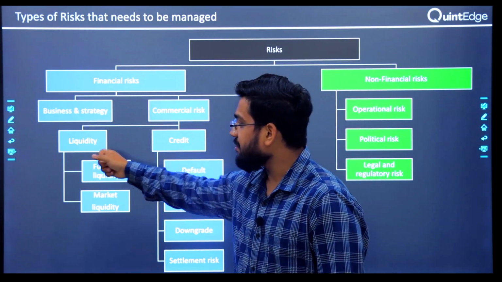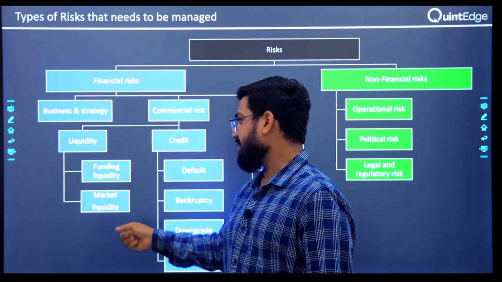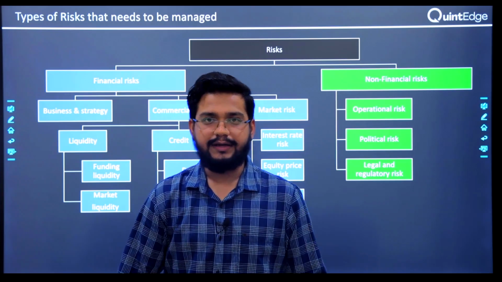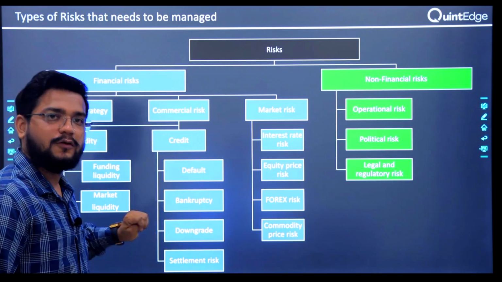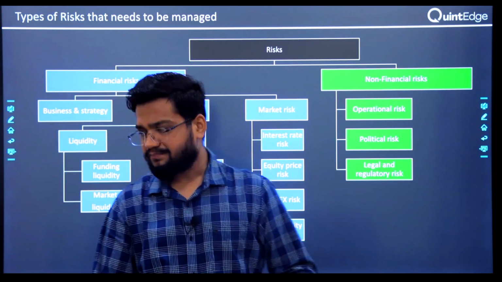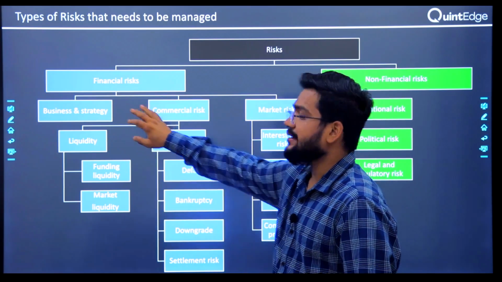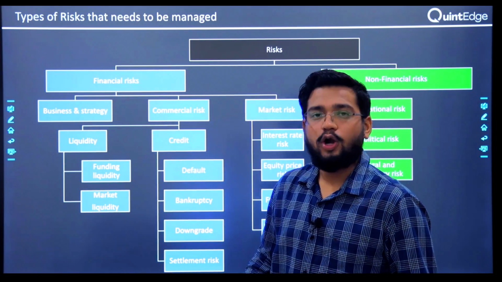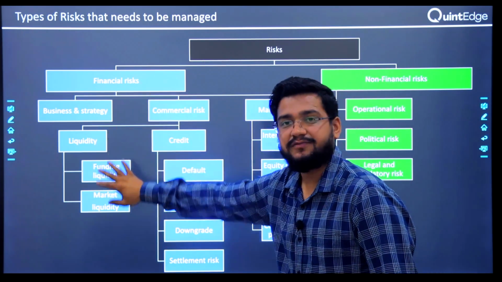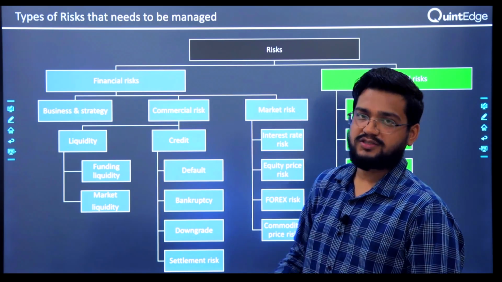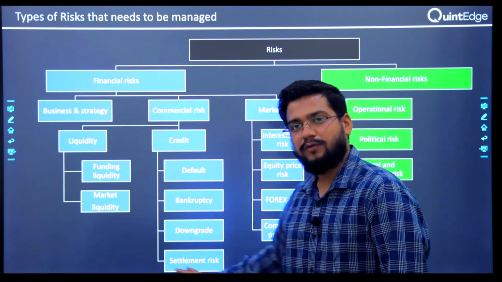Commercial risk can again be divided into two parts: liquidity and credit. And liquidity can again be divided into funding liquidity and market liquidity. Then credit risk: default, bankruptcy, downgrade and settlement, four types of credit risk, and then market risk. What I just want you to take away from this slide is, in total, what we are called as financial risk managers, these are the areas in which we focus or try to manage. Operational risk, though part of the curriculum, gets only a small share; 90-95% of the curriculum focuses on financial risk.